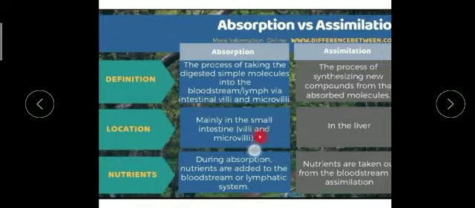Location-wise also, absorption takes place inside the small intestine, whereas assimilation takes place in the liver. During absorption, nutrients are going into the bloodstream, taken up by our blood, and through the blood and the lymph they can be distributed to each cell and each tissue of our body. Now, what happens during assimilation? All the essential absorbed nutrients are taken into the liver. Inside the liver they undergo the breakdown process that is called assimilation.